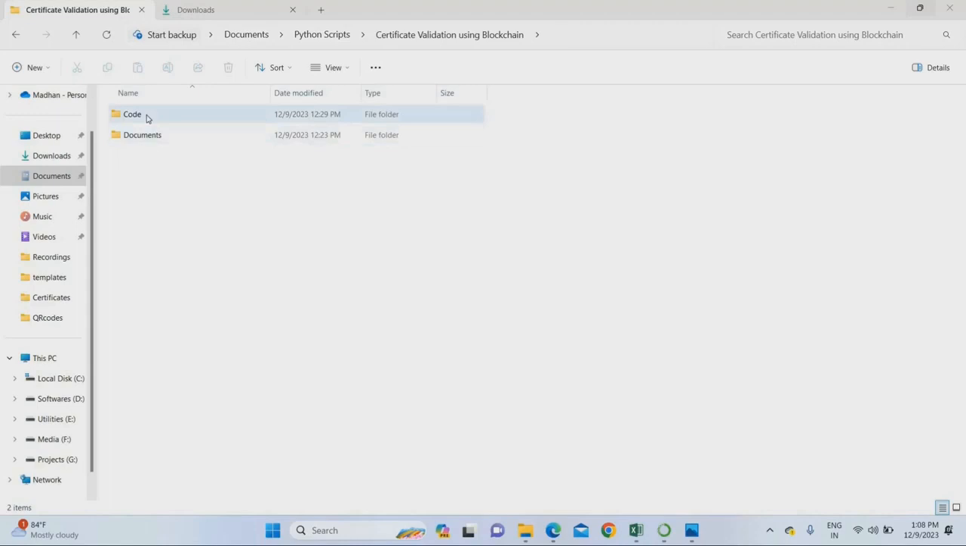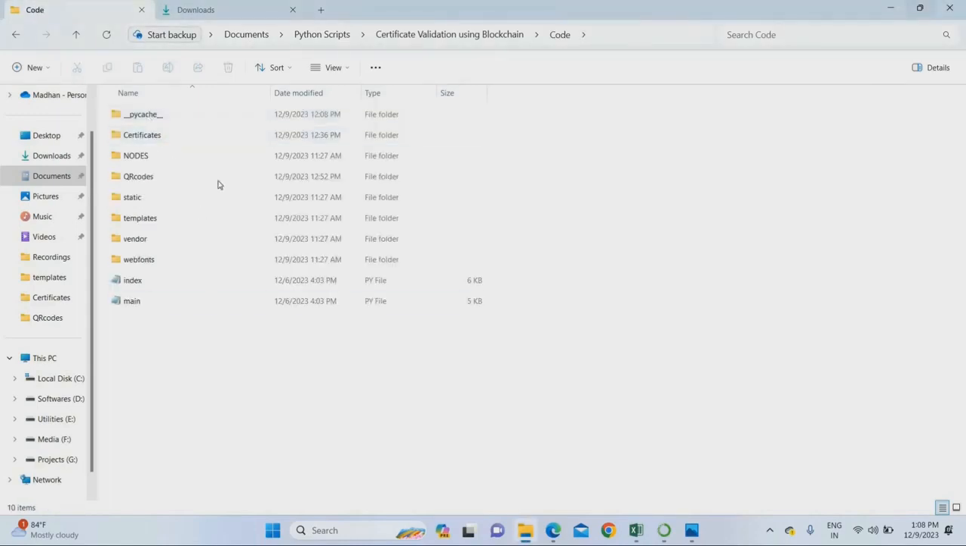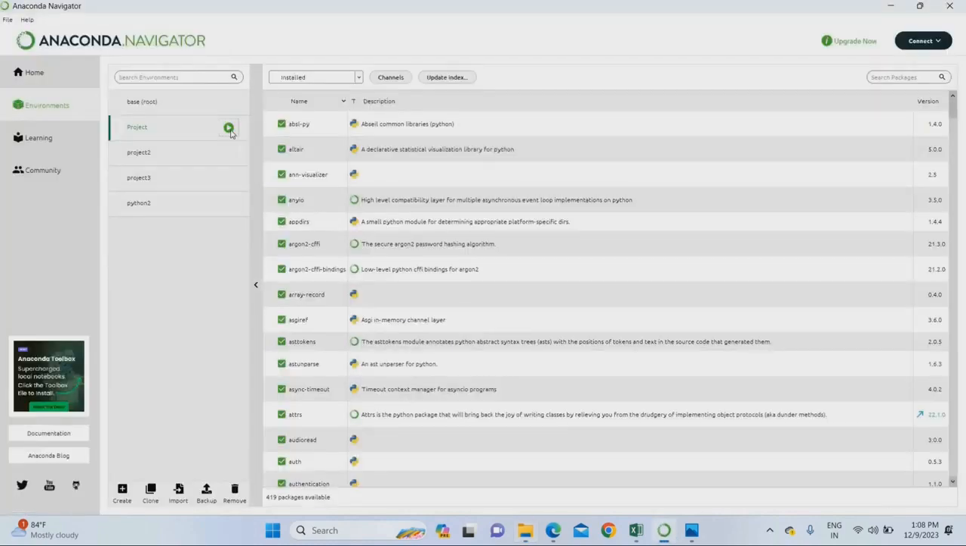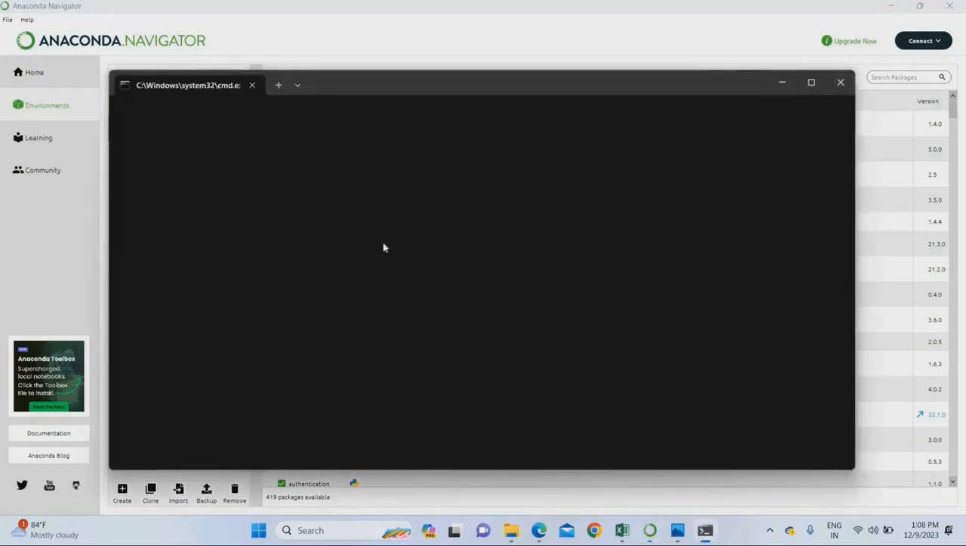Let's move on to the project demo. To run this project, we have to go to the project code folder. This is the project code folder. Here we have the main code. This is the project main code you have to run. Just copy the project location. Then open the Anaconda Navigator, and in the Anaconda Navigator, open the project terminal.